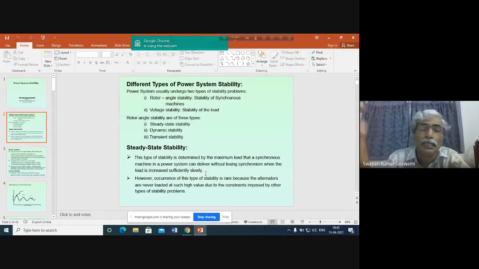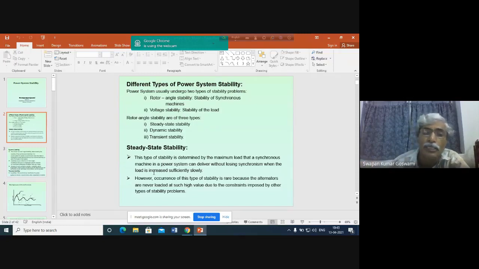Okay. And another form of stability, the transient stability, will mainly occur because of a change in demand by a large amount. That means the change in demand by a large amount may occur because of the occurrence of a fault. So the transient stability problem occurs because of faults, but the steady state stability problem basically occurs because of the change in demand by the consumers.